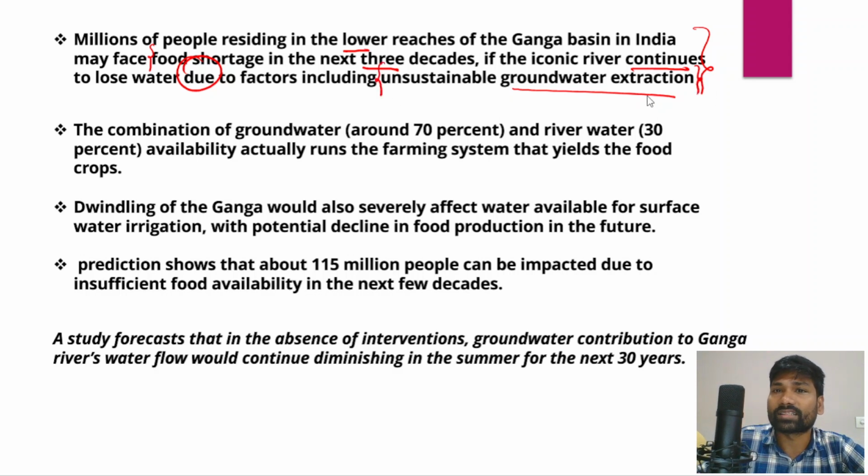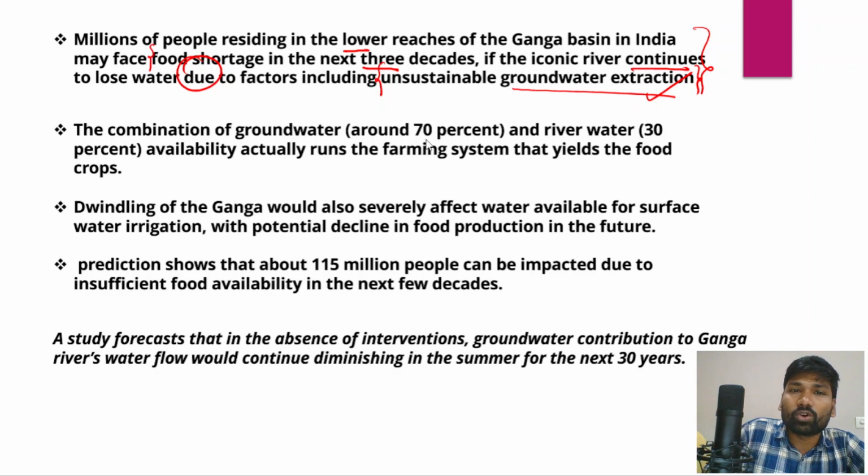Because of this, over a period of time farmers would not have adequate water resources to irrigate their fields. So this would contribute to declining agricultural productivity and production, and that would also create new food security challenges.